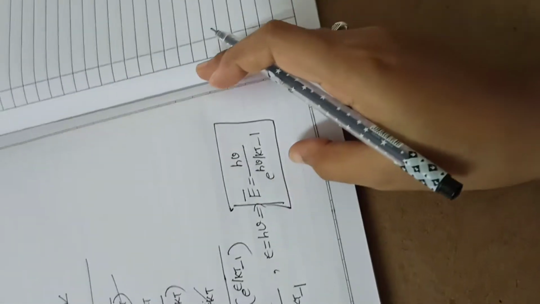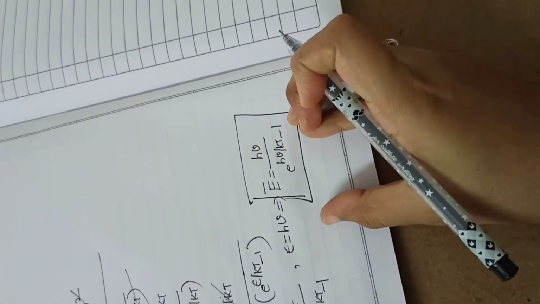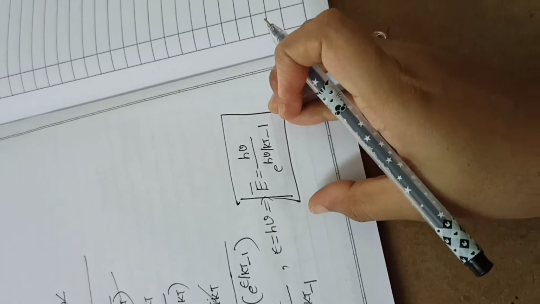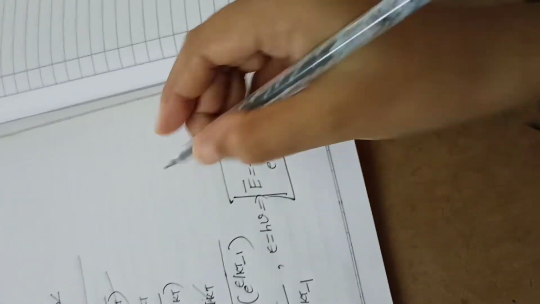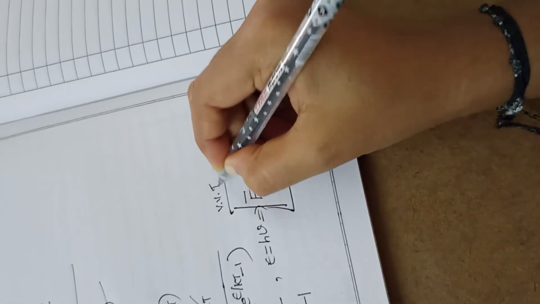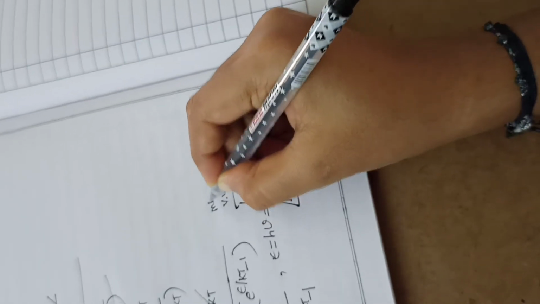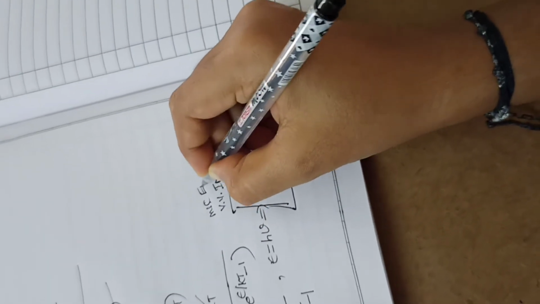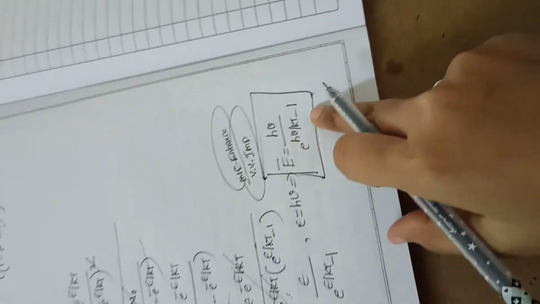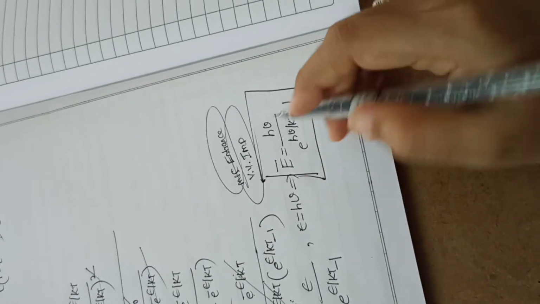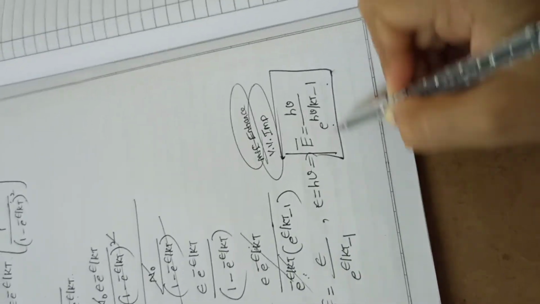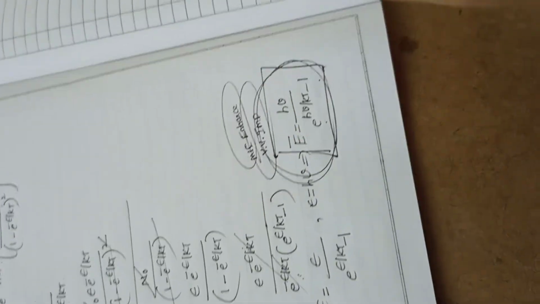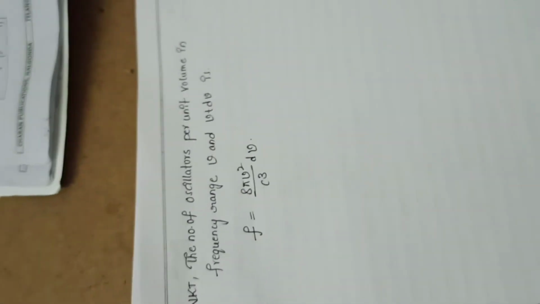According to Planck's radiation law, the average energy of the Planck's oscillator is h nu by e to the power of h nu by kT minus 1. Very, very important, a direct question for the MSc entrance. So remember it, physics students, and the remaining one just derive it. E bar is equal to h nu by e to the power of h nu by kT minus 1. Okay, this is the average energy of the Planck's oscillator.